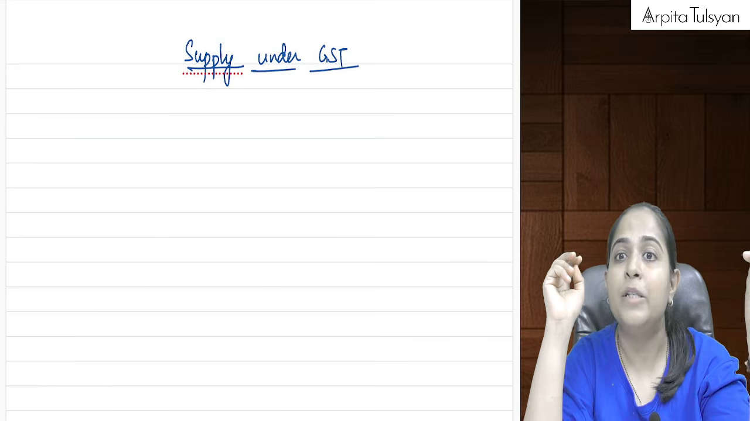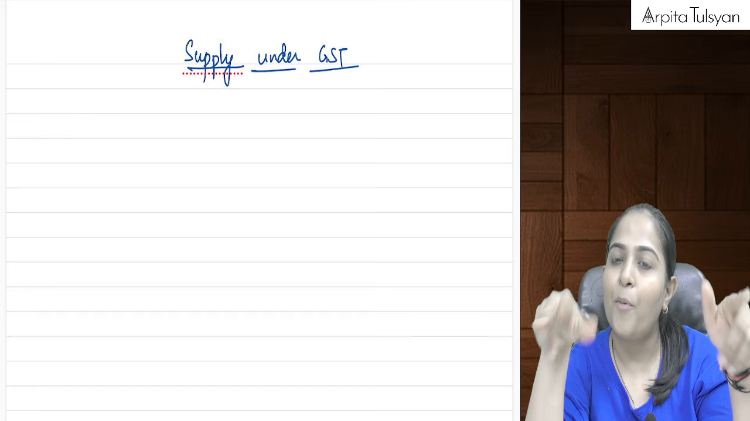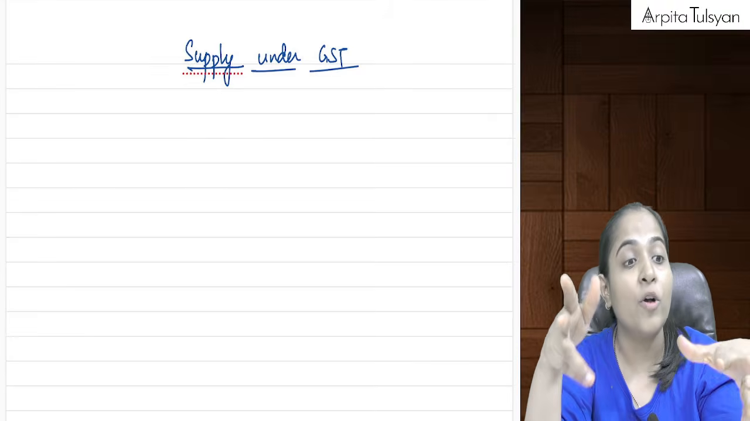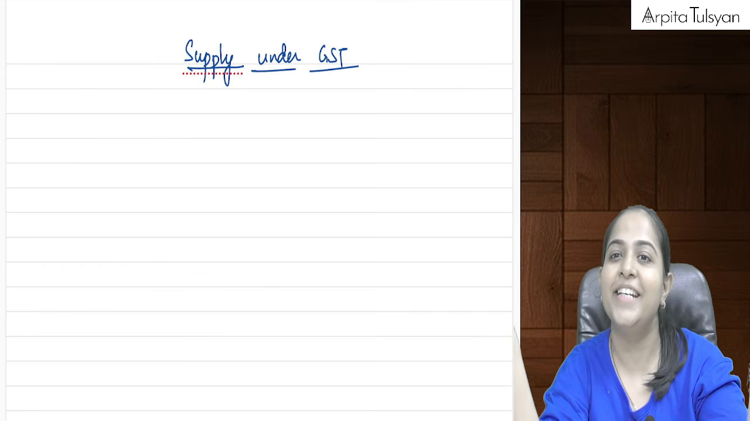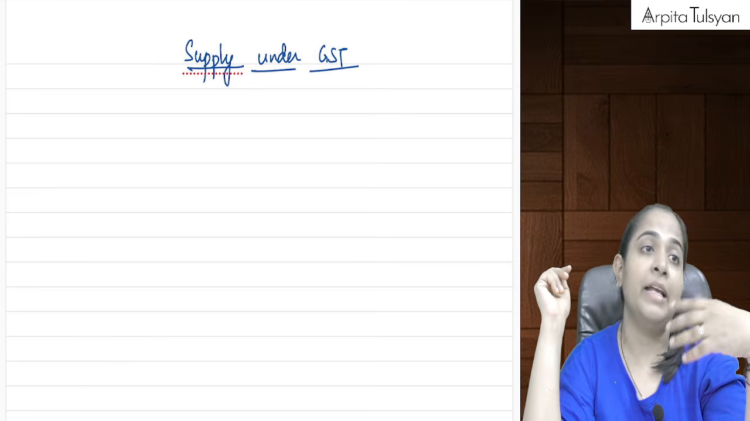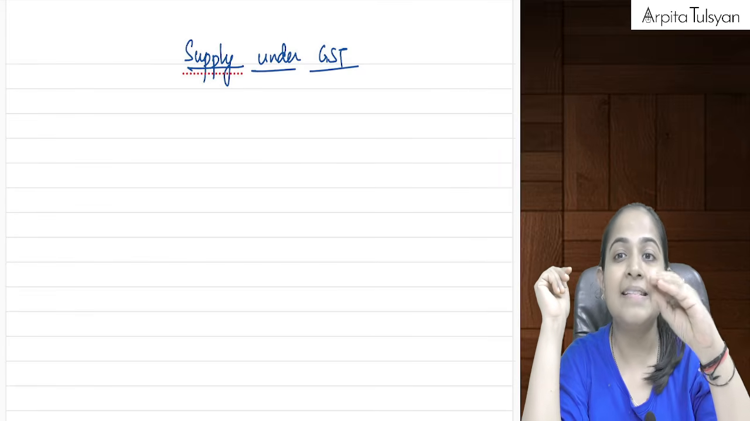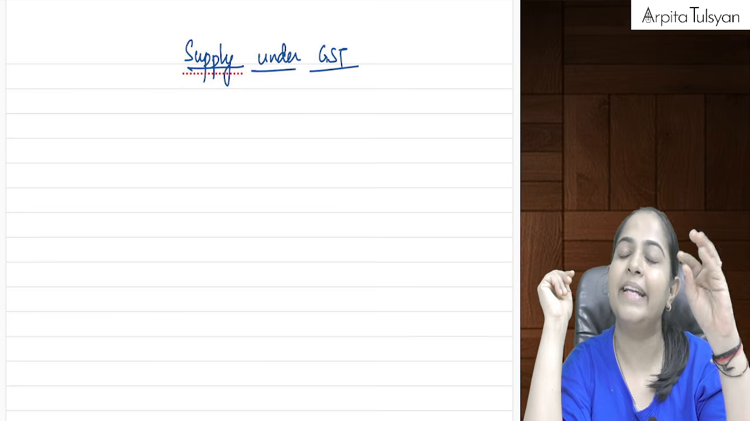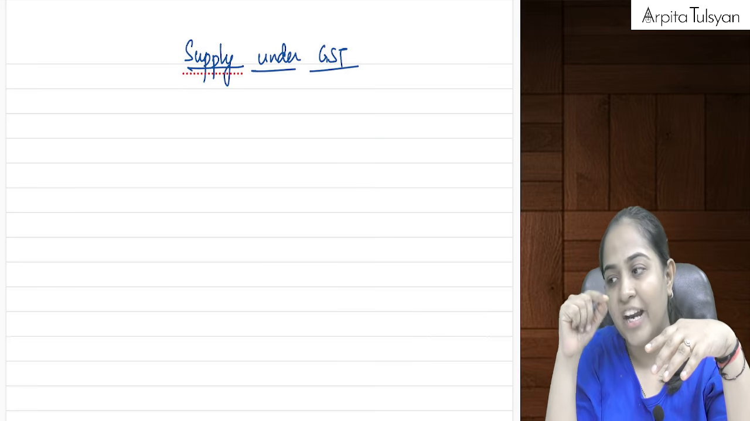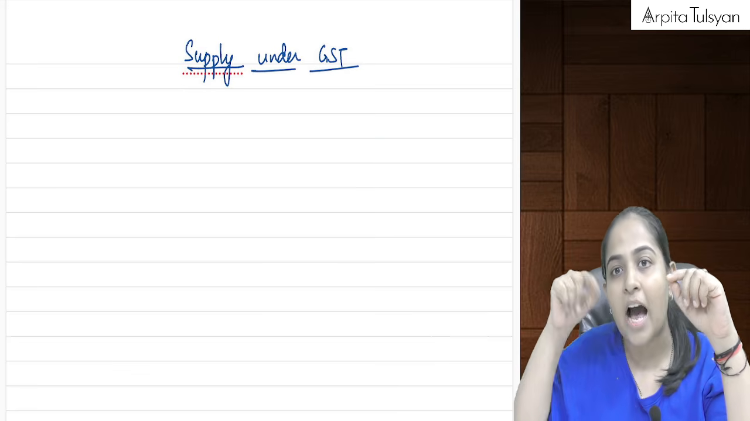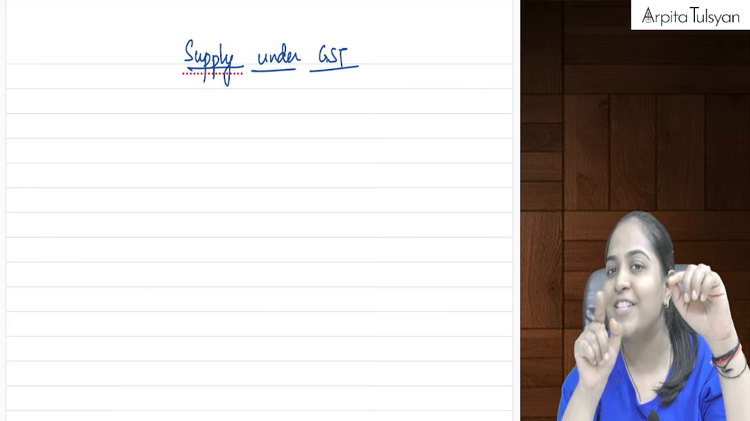Okay, so the most important thing that we need to understand is, what do you mean by supply? Why is it important to understand whether it is a supply or not? Because if it is not a supply, there is no question of GST at all. Okay, ma'am, how will you teach us whether it is a supply or not? For that, there are certain conditions and concepts that we need to understand. There will be some points, some checklist. If all these conditions are fulfilled, then it is a supply. If these conditions are not fulfilled, then it is not a supply.